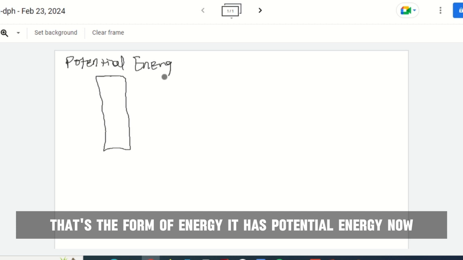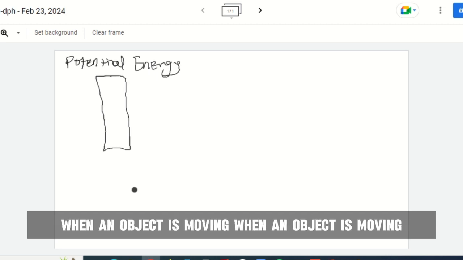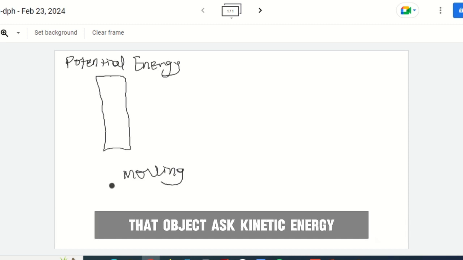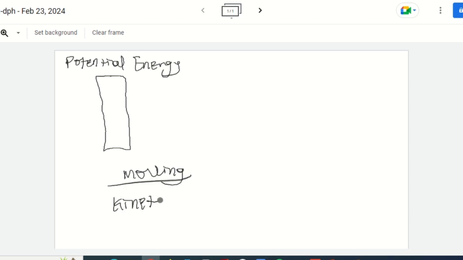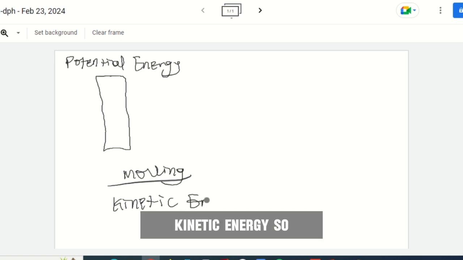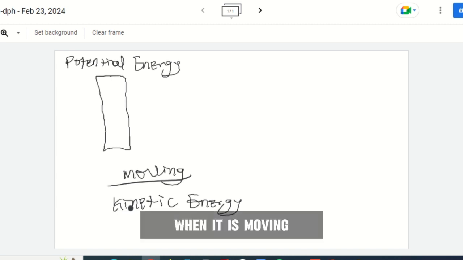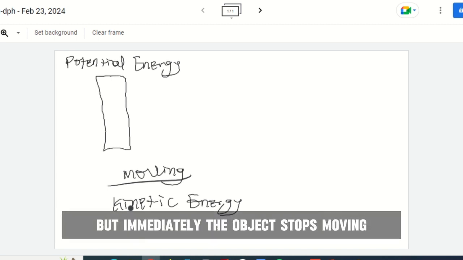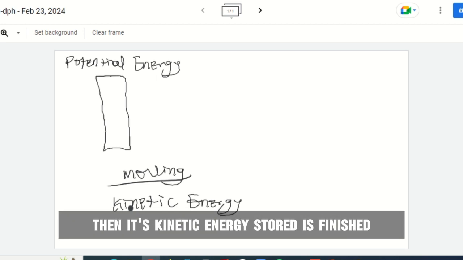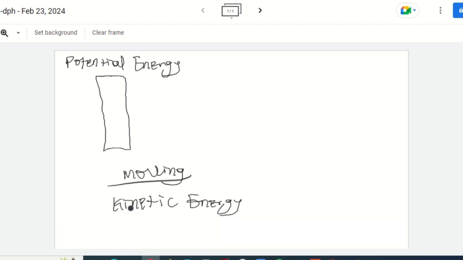Now, when an object is moving, that object has kinetic energy. So kinetic energy is the form of energy that an object has when it is moving. But immediately the object stops moving, its kinetic energy store is finished.